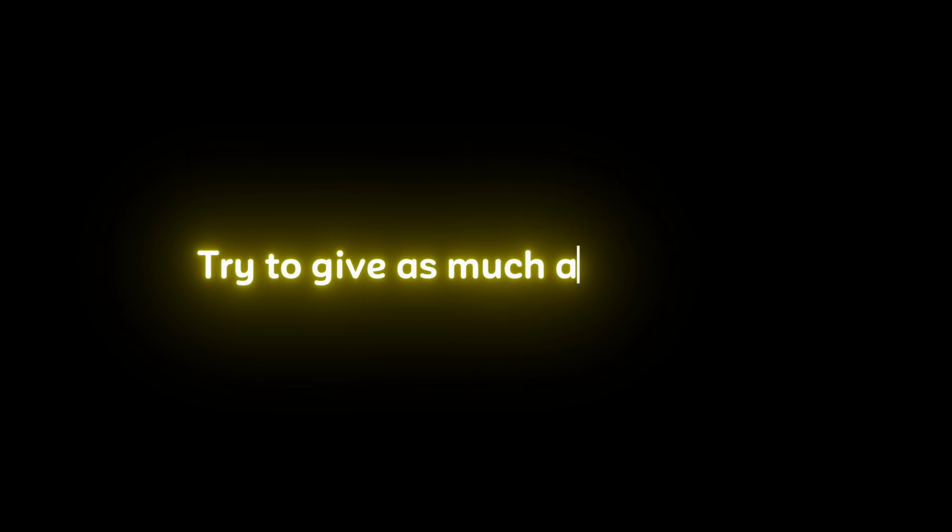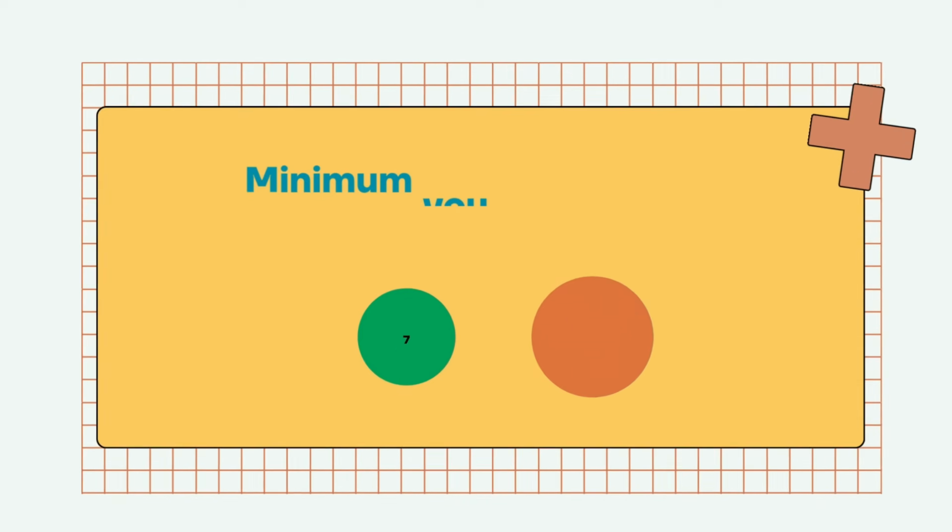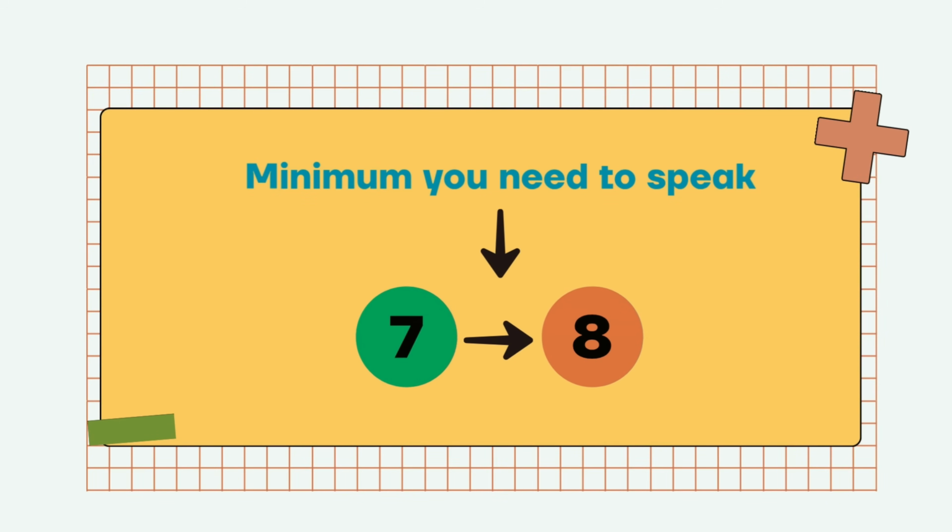We know the pain because we have done this research on this AI website, right? Portal. It is extremely difficult. So try to give as much as possible. If it is just a 6-word audio, don't restrict yourself to speaking just 50% of it. 8 words or 7 words minimum you need to speak.